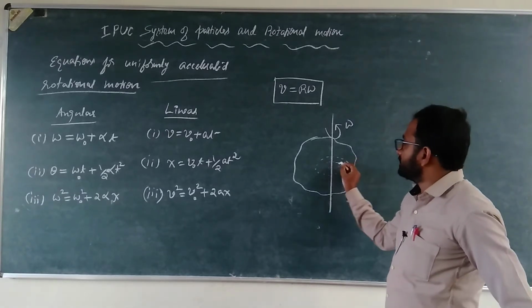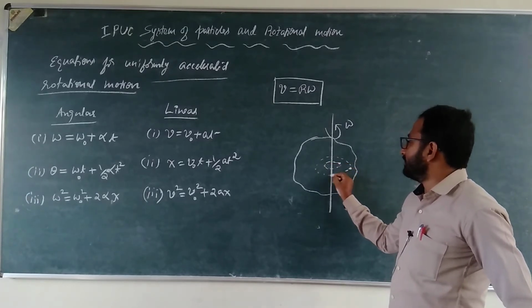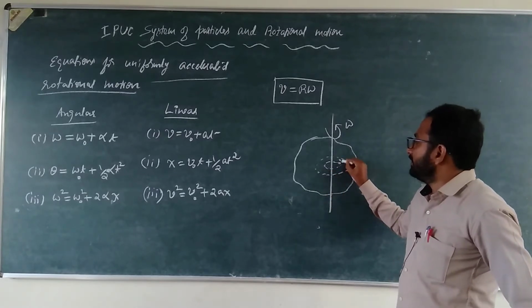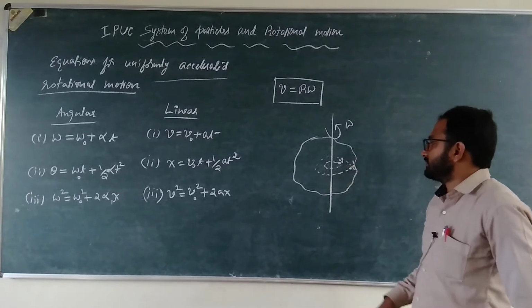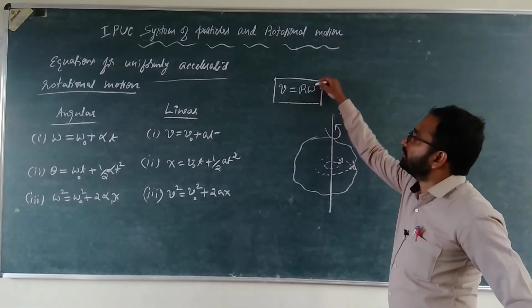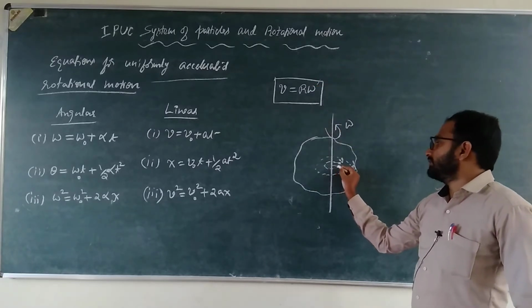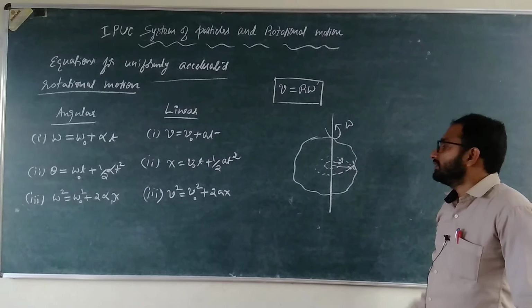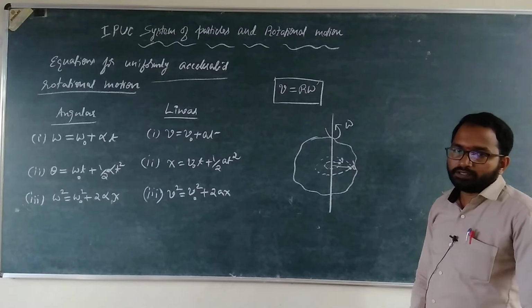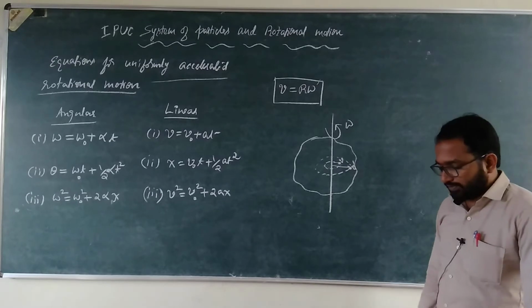Okay, so linear velocity of this particle, and what about the linear velocity of this particle? Say v is the velocity of this particle, and velocity of this particle is v dash, and v dash is greater than v because, see, in this particular equation omega is fixed for both the particles but r is different. So larger the radius, greater will be the linear velocity of the particle describing the rotational motion, right? So larger the radius, greater will be the linear velocity of the particle.